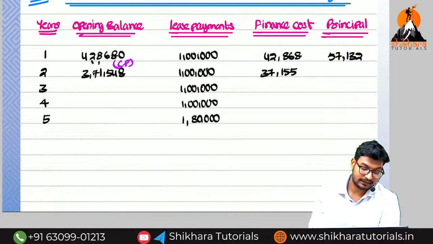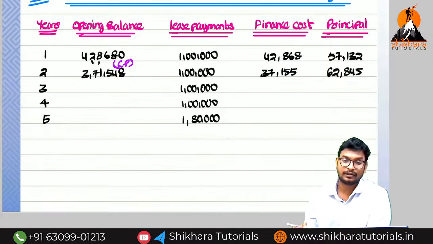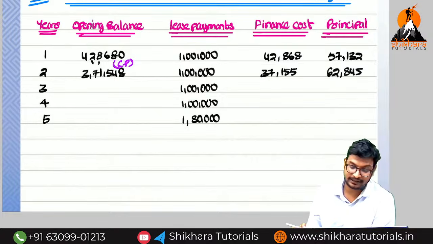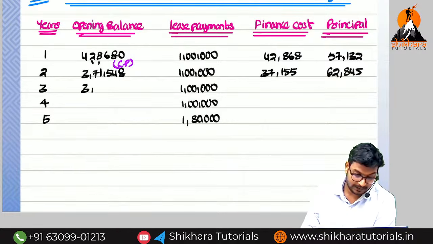So this is called as interest. Reduce from the installment: 1 lakh minus 37,155 is 62,845. This is the principal we have paid in the second installment. 3,71,548 minus 62,845 is 3,08,703.